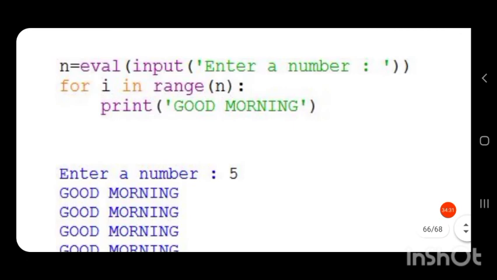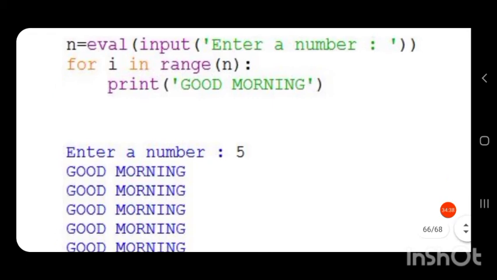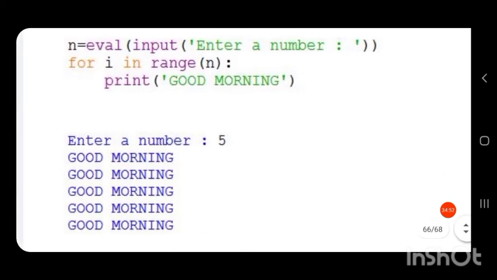So here we have to print good morning n times. We have given print good morning, and good morning is a string, so we have enclosed it in single quotes. Good morning will be printed as many times as the value we give for n.